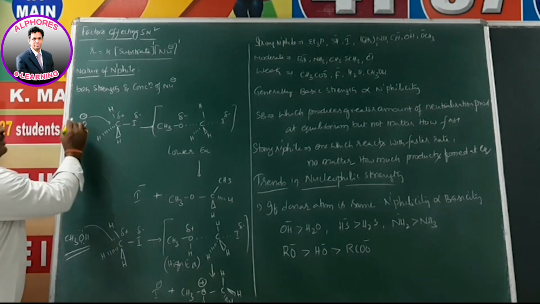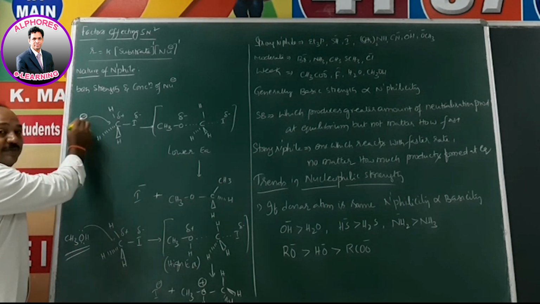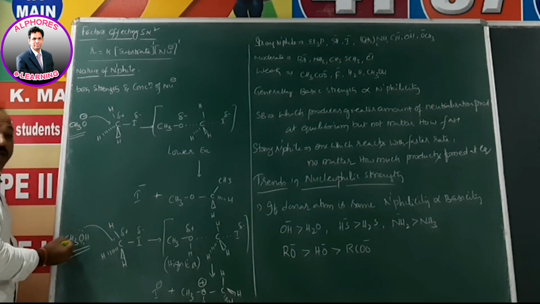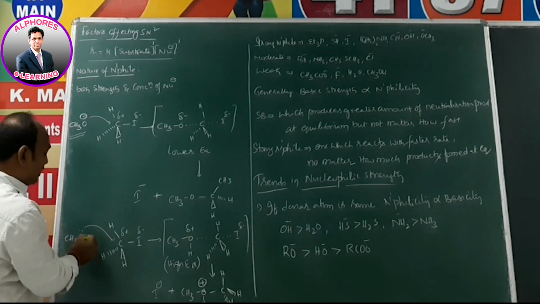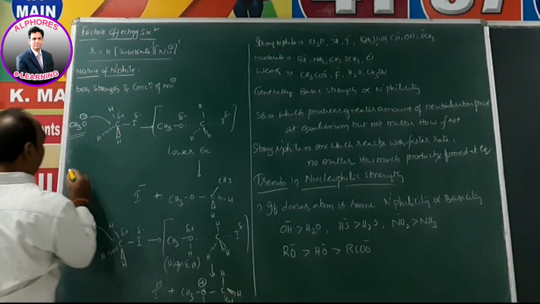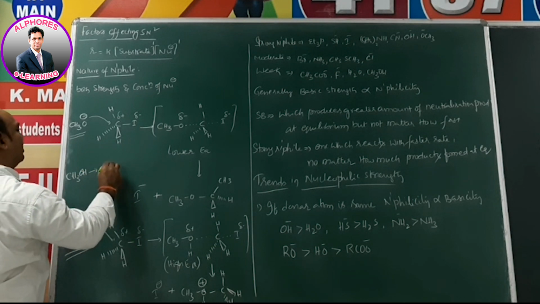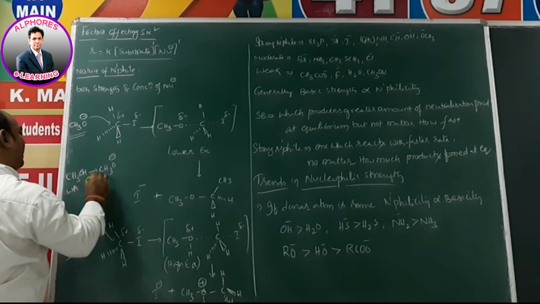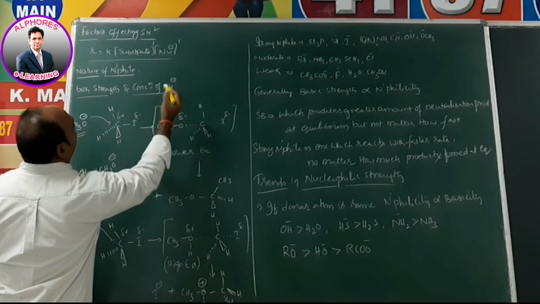But for CH3O minus the negative charge is a must, and for CH3OH it is optional. In other words, CH3OH is a weak acid, alcohols are weak acids. So the conjugate base of CH3OH is CH3O minus; since the acid is weak, its conjugate is a strong base, and a strong base is generally a strong nucleophile.